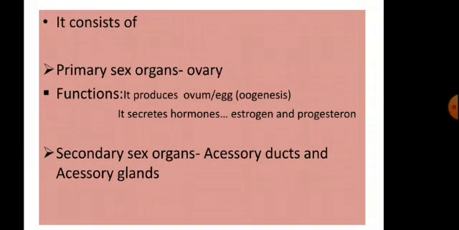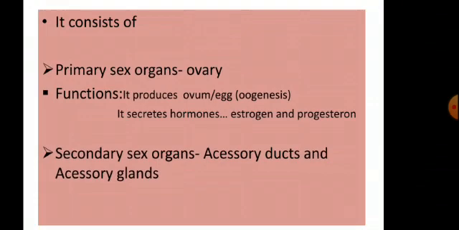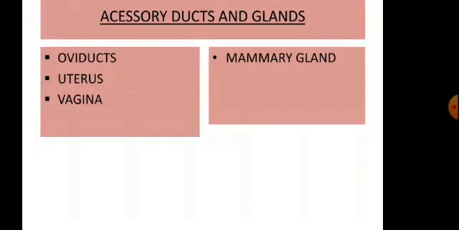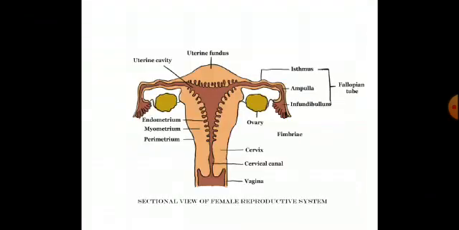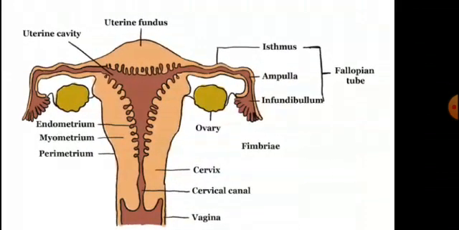Secondary sex organs mainly consist of accessory ducts and accessory glands. Accessory ducts in females are oviducts, uterus, and vagina. The accessory gland in female is called the mammary gland. Here you can see the female reproductive system in human beings.